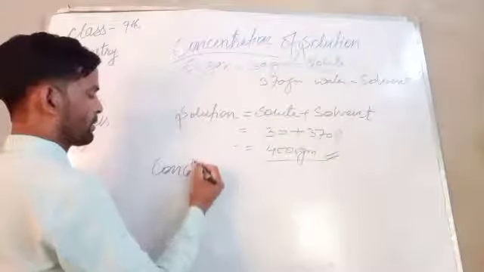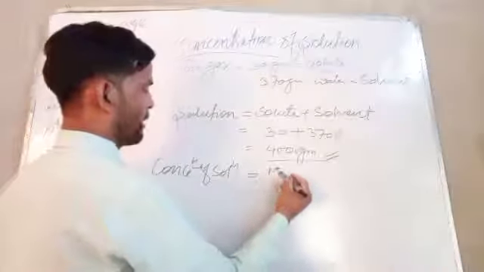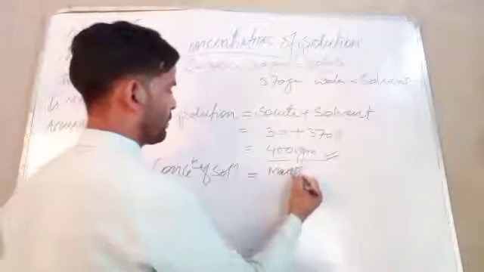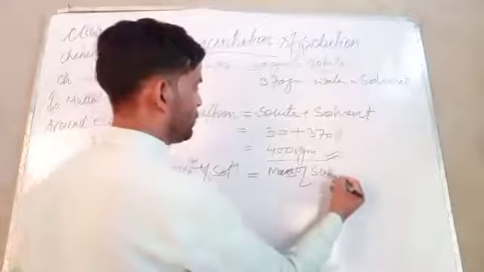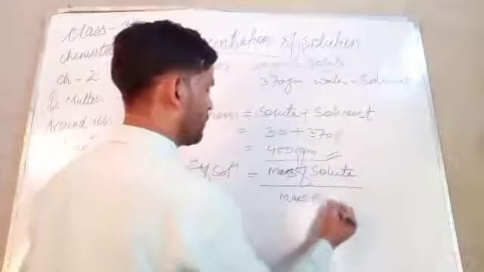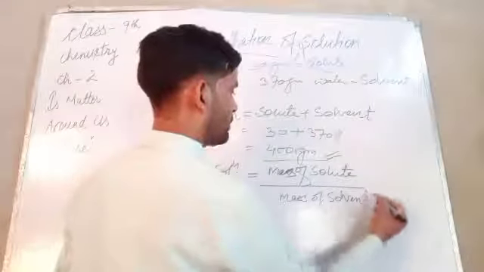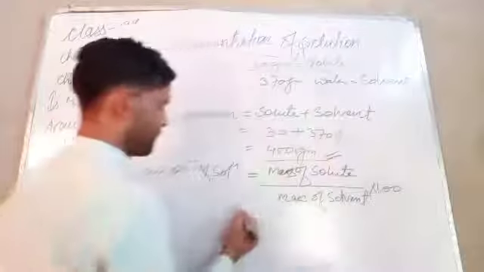Concentration of a solution is mass of solute upon mass of solution into 100.